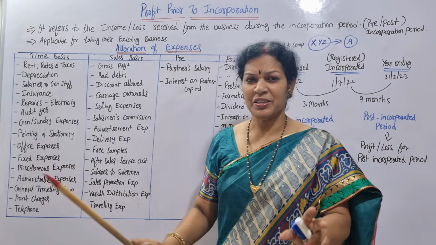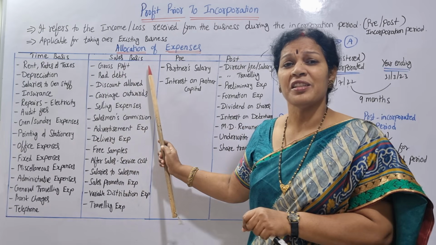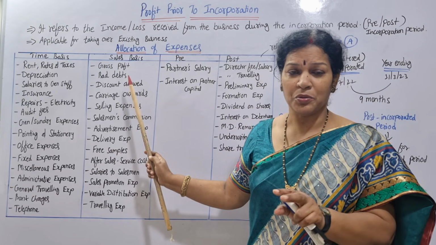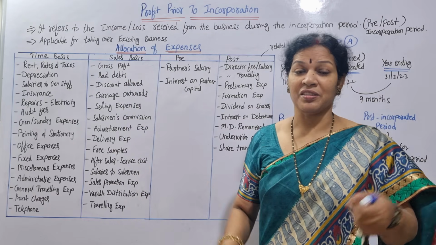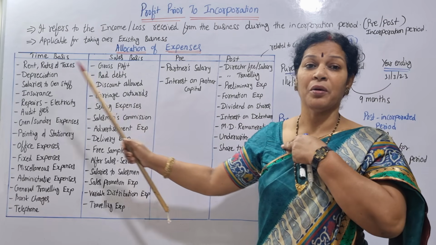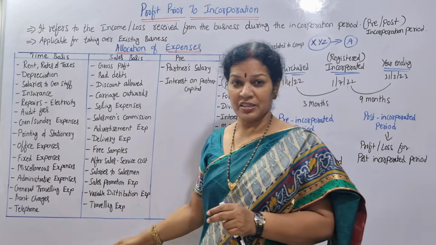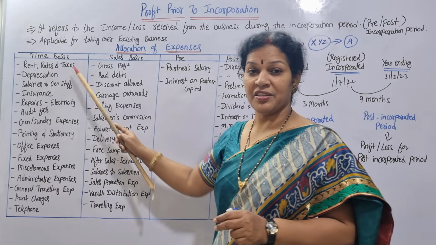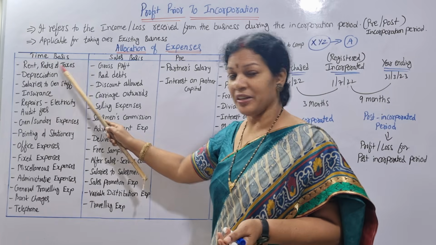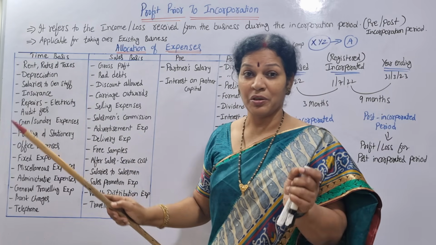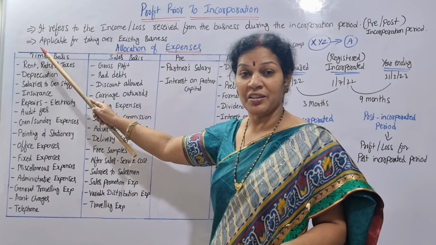See, time basis means it is fixed. General expenses, all kinds of expenses except sales basis. Sales means you know, when you are selling, some expenses are related to the sales. Apart from that, almost all the expenses come under the time basis. On time basis, these are the expenses. One is rent, rates and taxes. Every time you have to pay the rent, so time basis. Rates and taxes also. Depreciation also, every year we calculate it on time basis. That is why it comes under time basis.